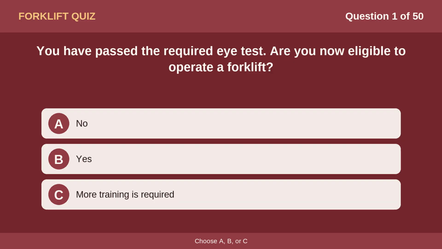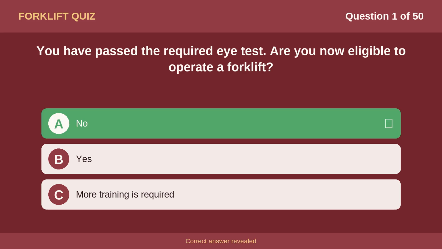You have passed the required eye test. Are you now eligible to operate a forklift? Option A, no. Option B, yes. Option C, more training is required. The correct answer is A, no.